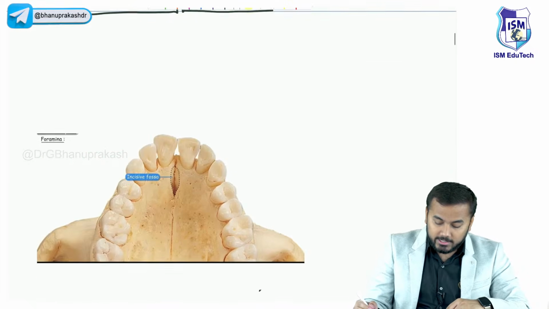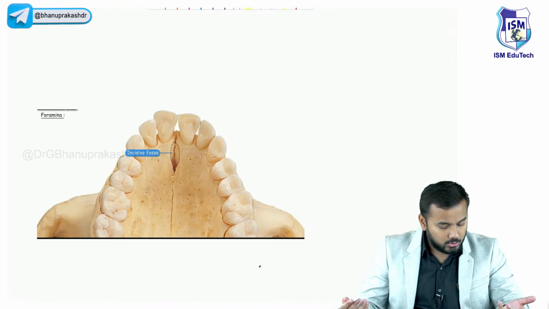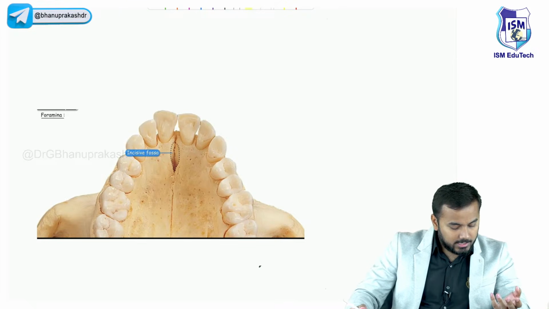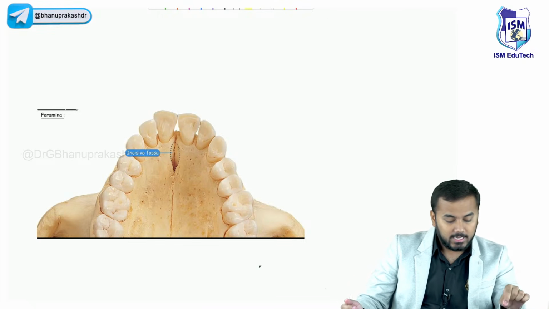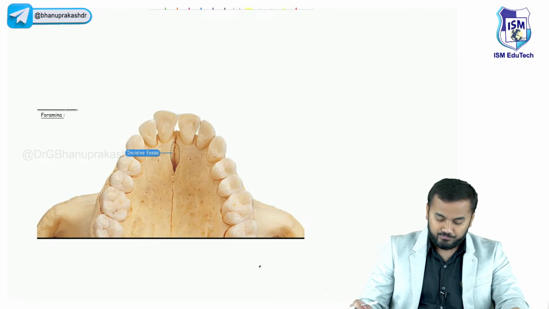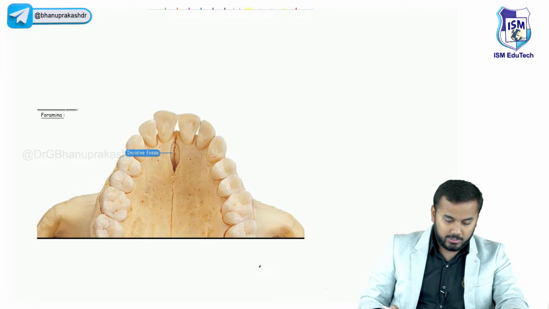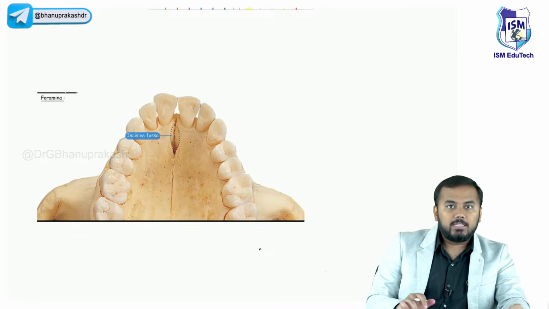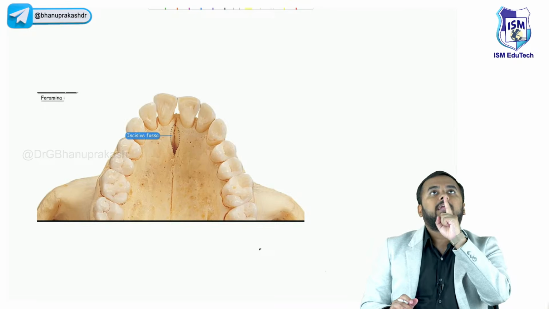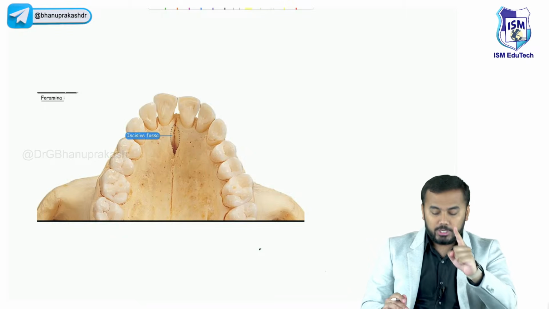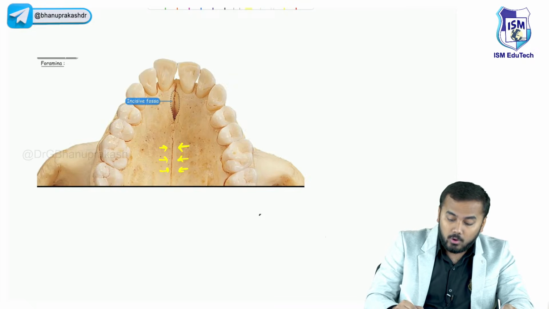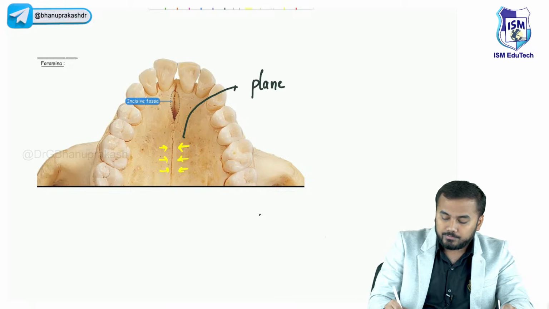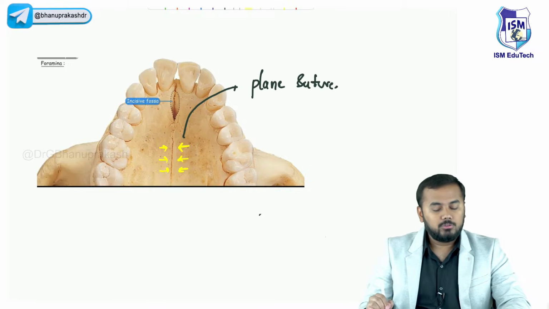Just look at this. Do all of you know what is maxilla? Yes or no? Even if you didn't study it, that is not a problem, but you have to study it here, so this is very important. If you look at this maxilla here in the palate, between the two maxillae there is a suture in between. All of you can look at the suture very clearly, and both the surfaces of the suture are plain, right? That is why I call this a plain suture.